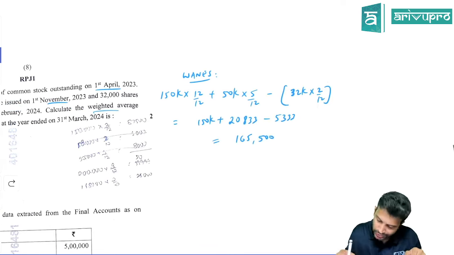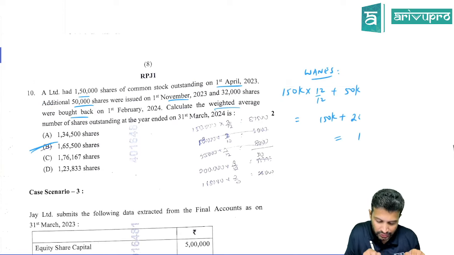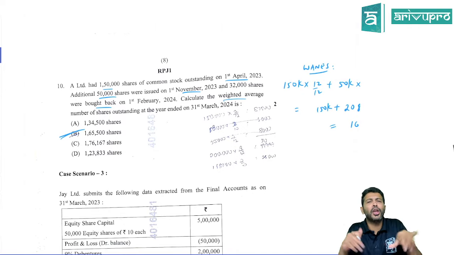How many months? 2 months. So 2 by 12, so deduct this. You'll get the answer to be 165,500. So that is the right answer for this particular case study. Again, a very easy 2 marks.